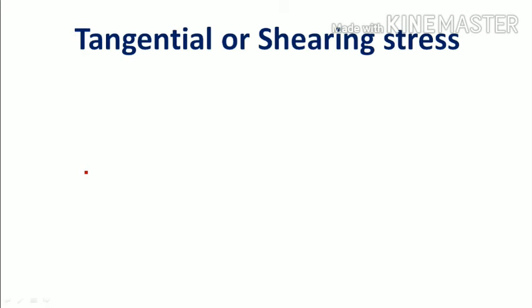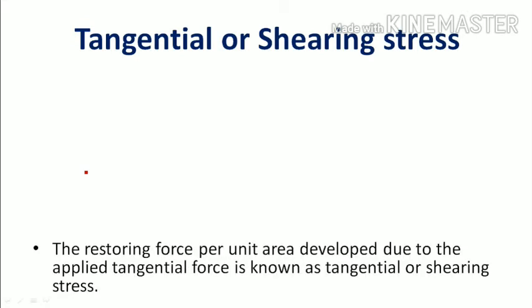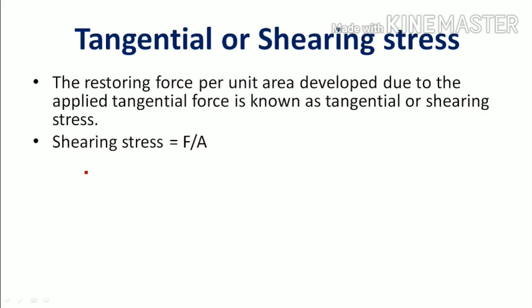Now tangential stress or tangential shearing stress. It is also stress. Generally stress is nothing but force by area. So simple concept. Here the force is shearing force. Area is common only.